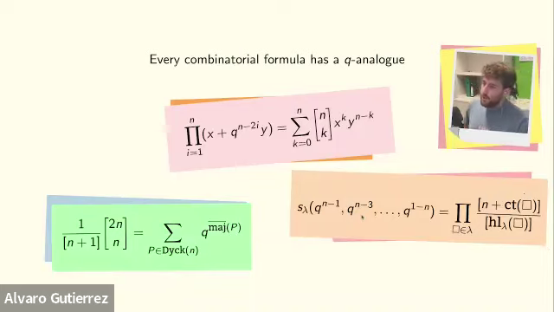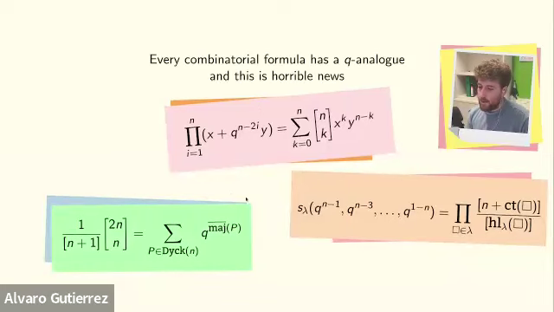All right, so there is even this field of hypergeometric functions in which you come up with basically a continuum or an infinite amount of q-analogues of formulas. Yeah, every combinatorial formula has a q-analogue. And this is horrible. This is horrible for us. Now, of course, I'm only saying this because I want to be a bit controversial. I want to draw your attention. But there is a sense in which I actually mean this statement, and I want to try to convey why.